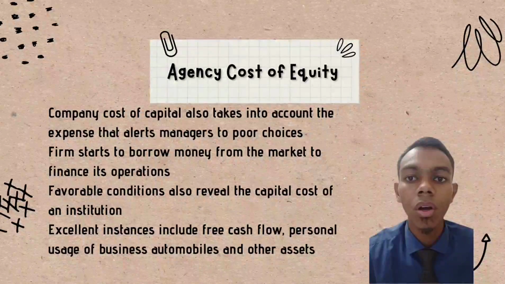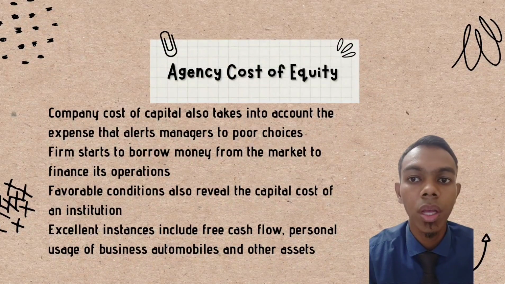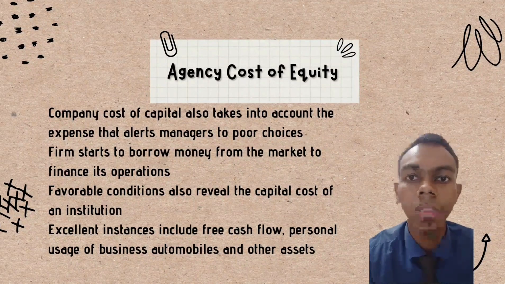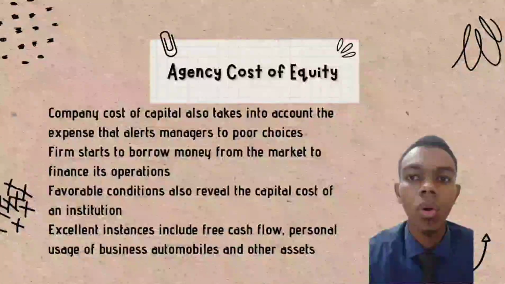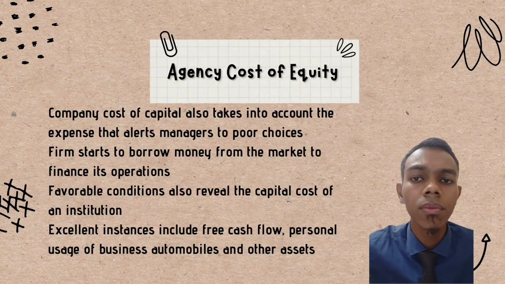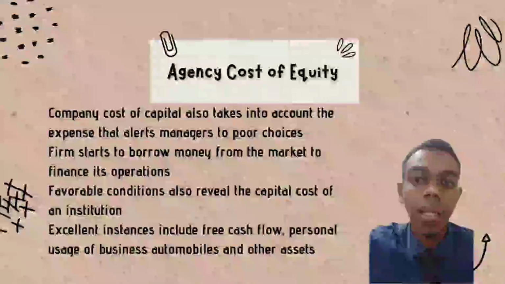This is an example of the agency cost of capital that a corporation must bear when owners and managers don't care about the company. The firm starts to borrow money from the market to finance its operations through debt rather than stock. This condition makes owners more motivated to avoid replacing capital with debt. Favorable conditions also reveal the capital cost of an institution. Excellent instances include free cash flow, personal usage of business automobiles, and other assets.